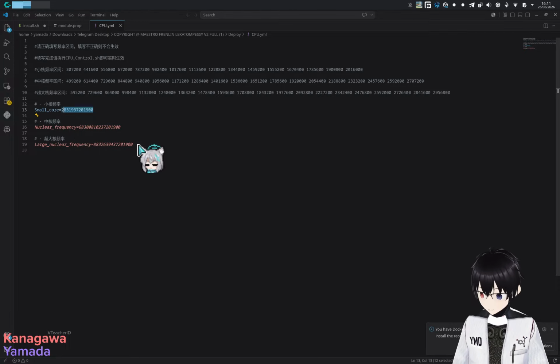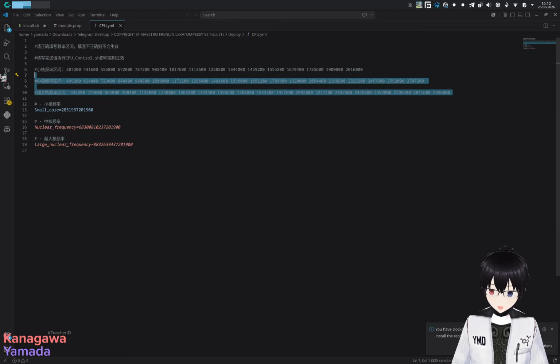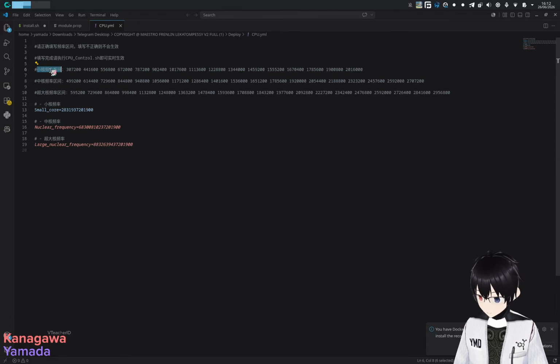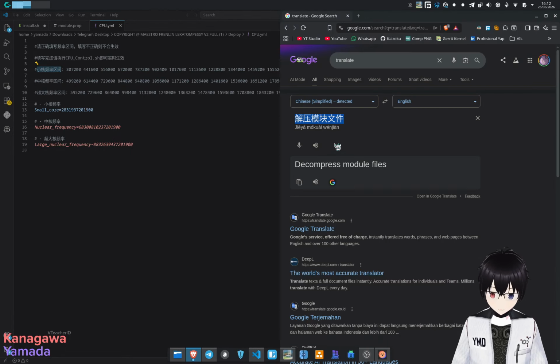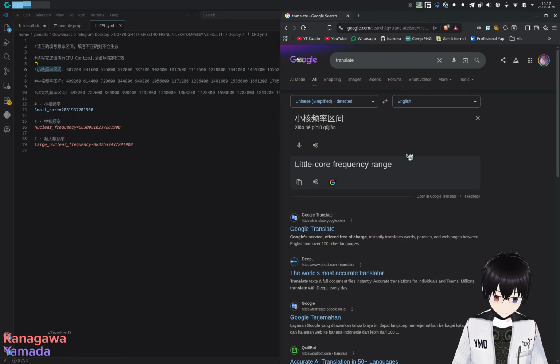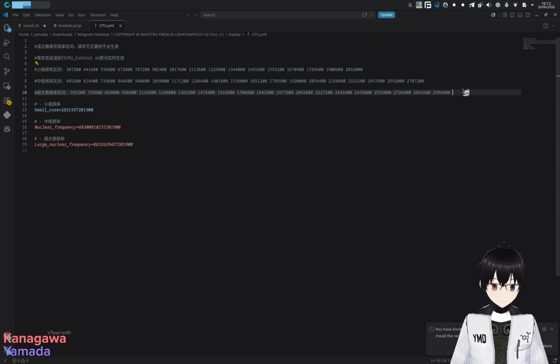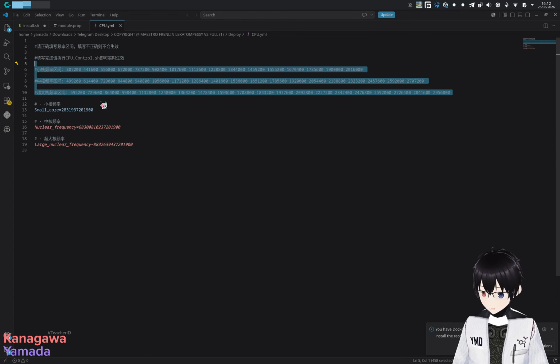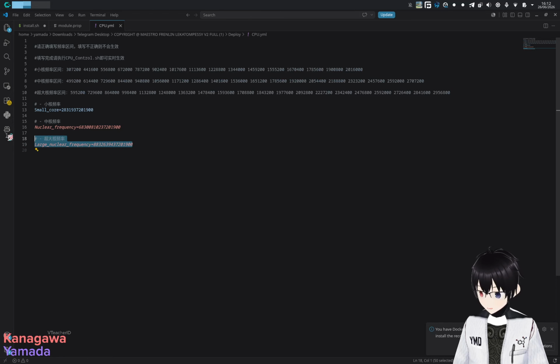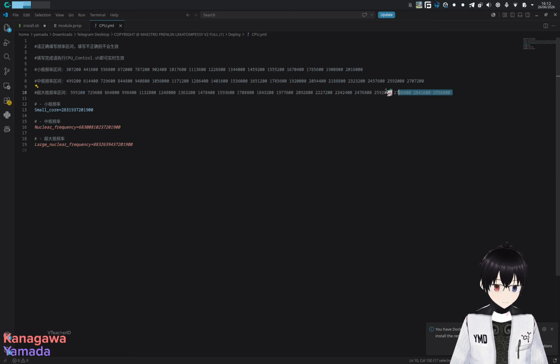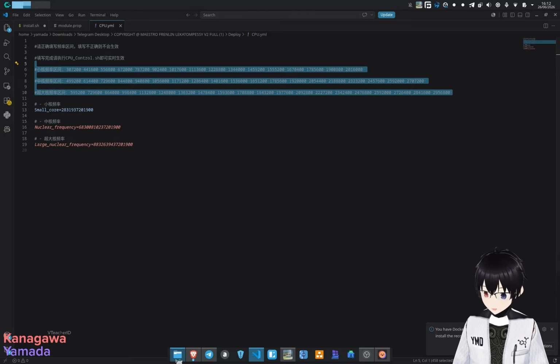This is nonsense here. So the core, this one and this one, is not matched with the frequency table over here. Let's try to translate one of these with Google Translate. So this one says little core frequency range. I was correct. So this is called the frequency table, and the person is trying to set a frequency outside the frequency table, which of course is not working.